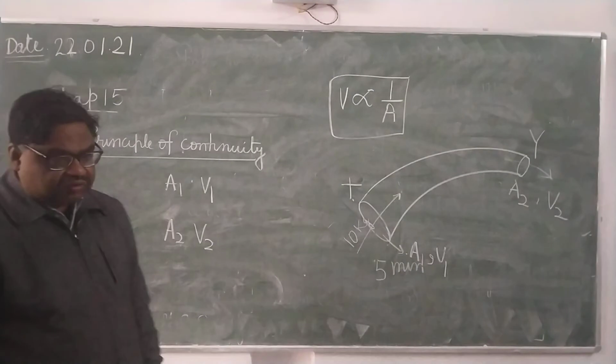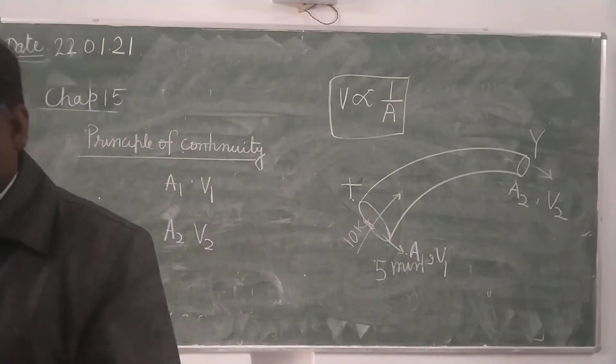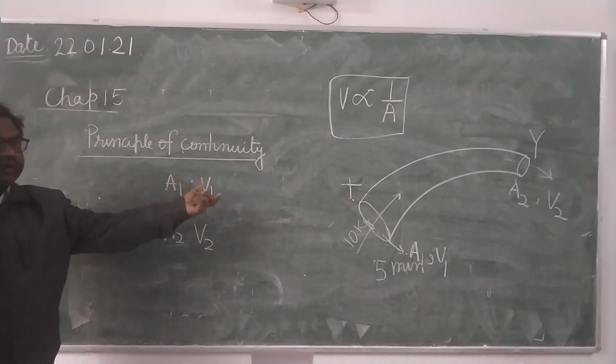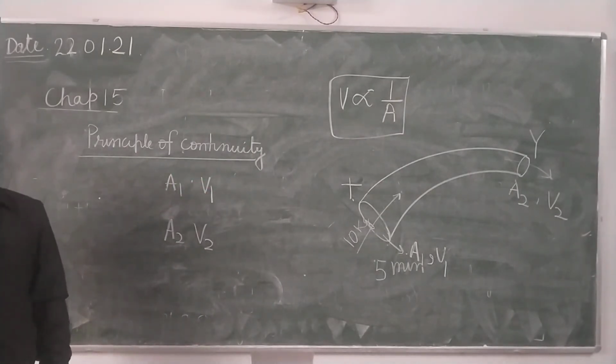You write down. If you want to convert it in mass, then what will you do? Volume multiplied by density.